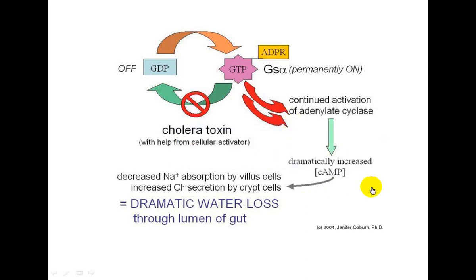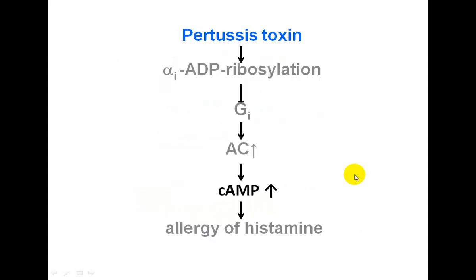But whenever this G alpha is permanently on, there is dramatically increased cAMP concentration. As a result, there is decreased sodium absorption by villous cells, increased chloride secretion by crypt cells. As a result, there is dramatic water loss through the lumen of the gut, and we suffer from diarrhea.